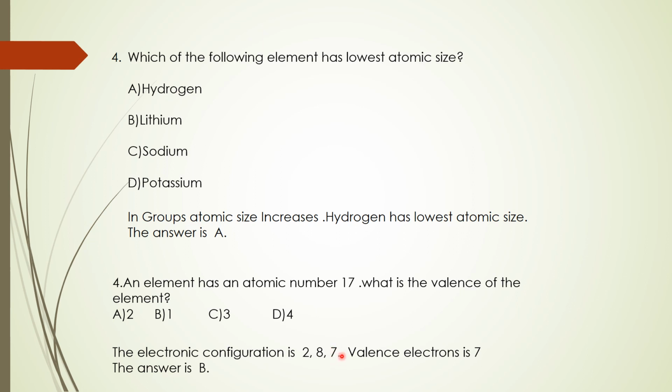You have to remember that in the periods, valency increases from 1 to 4 and then decreases to 0. Here the number of valence electrons is 7. How many electrons are needed to get the octet? 1 electron is needed. So the valency is 1. To complete the octet, 1 more electron is needed. Are you clear? So what is the right answer? B is the right answer. Are you clear?